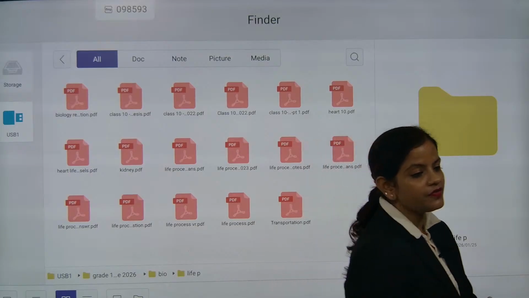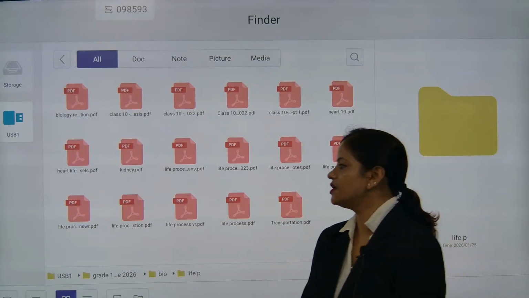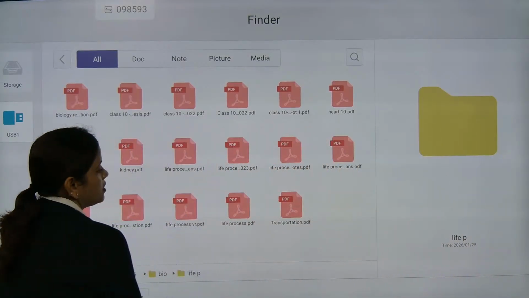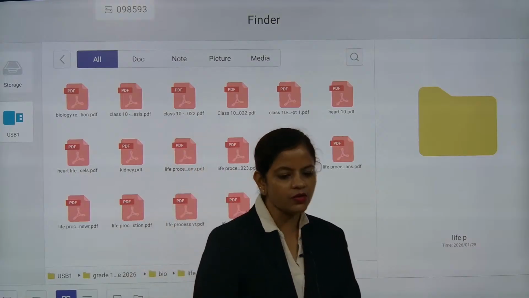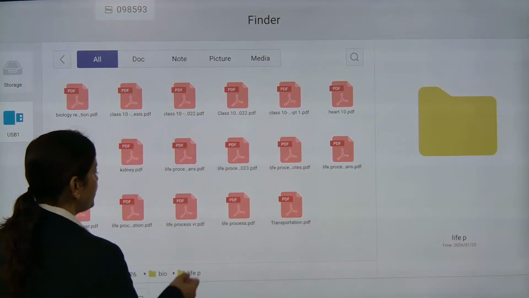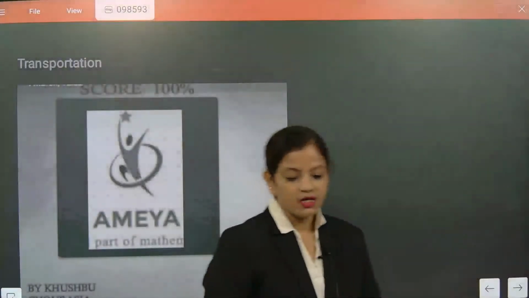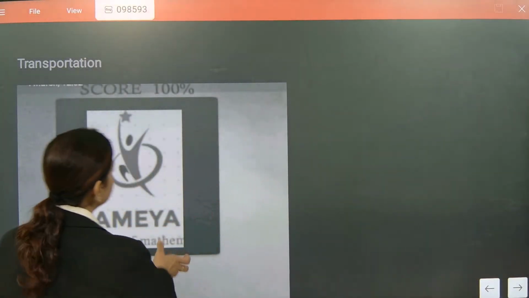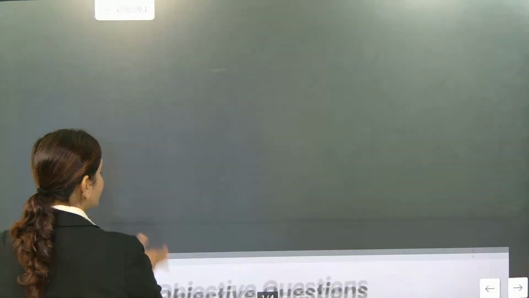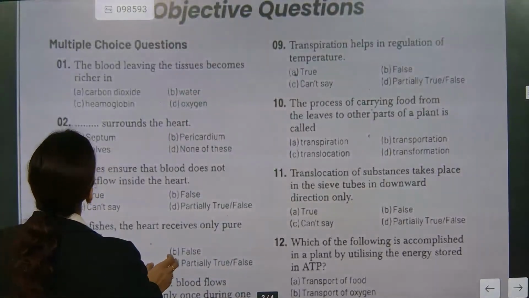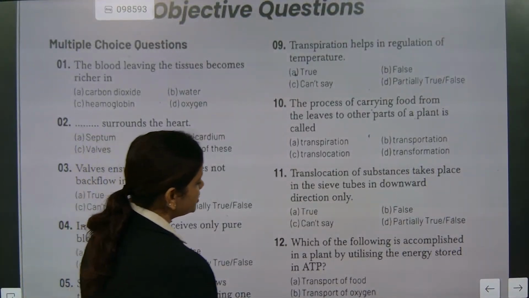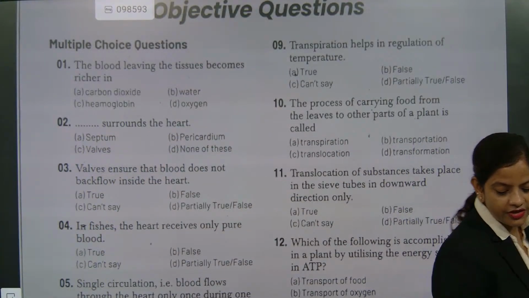Now look here. First we will start with transportation work. Transportation we already know. Life process, digestive system, all the question answers we are going to do. One by one I will show you all the answers. So first we are going to start transportation. Let's see what things are there. Just have a quick review of transportation work. Let's see question answers of transportation. Get ready for it, please.